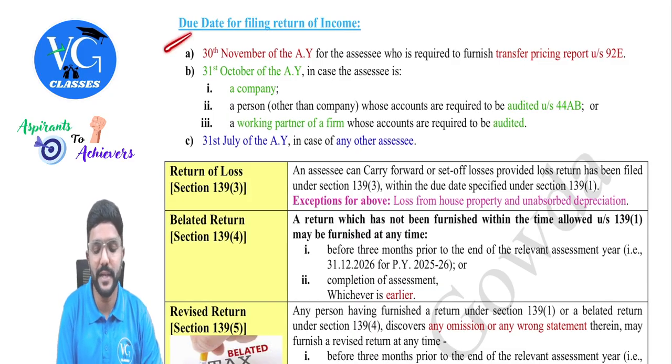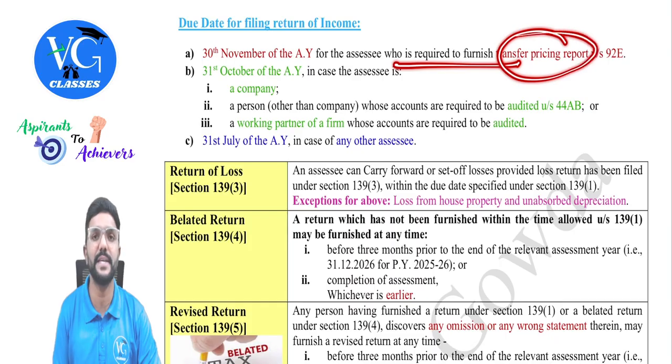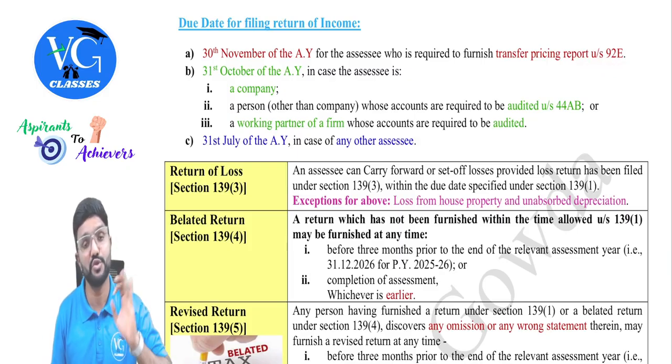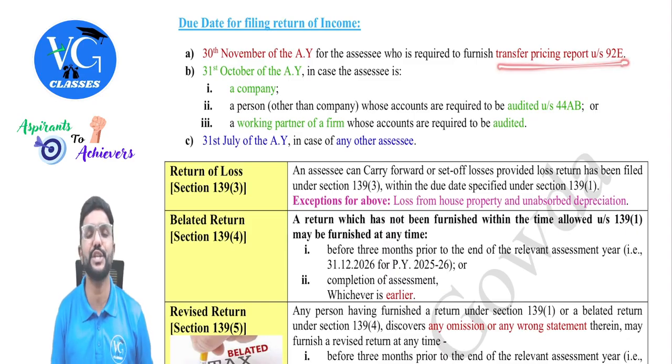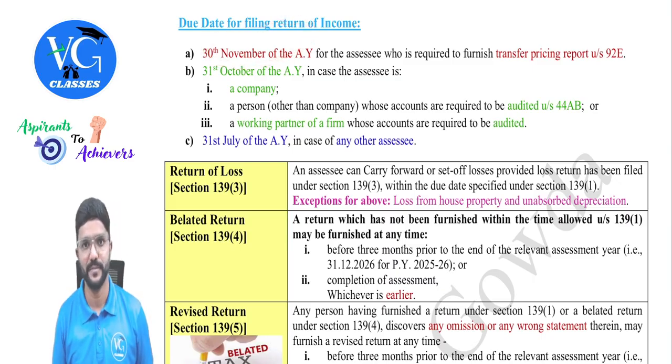Due date for filing the income tax return is 30th November of the assessment year for an assessee who is required to furnish a transfer pricing report under section 92E. And this is for the assessee who is engaged in international transactions, guys. Transfer pricing report is not a part of your syllabus, you need not worry. But you should know that for an assessee who is supposed to submit a transfer pricing report under section 92E, the due date to file income tax return is 30th November of the assessment year.